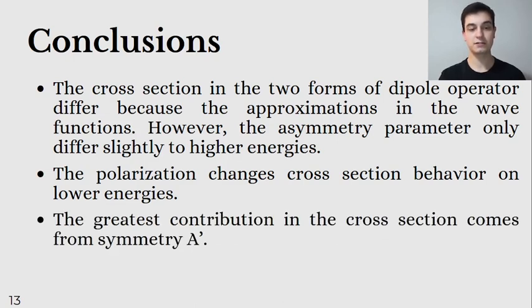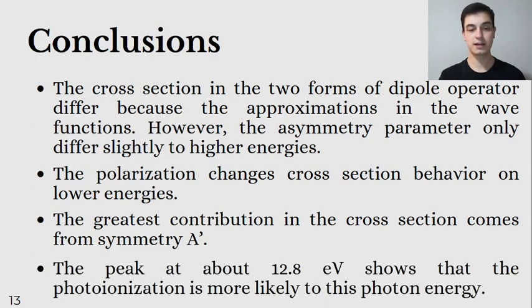The greatest contribution to the cross-section comes from symmetry A', and the peak at about 12.8 electron volts shows that the photoionization is more likely at this photon energy.